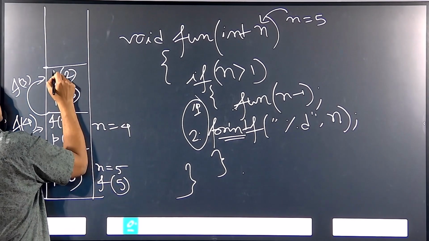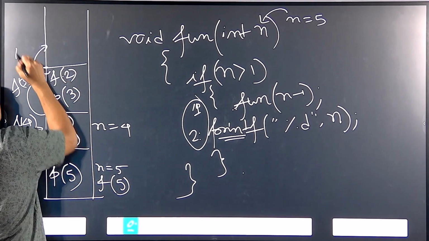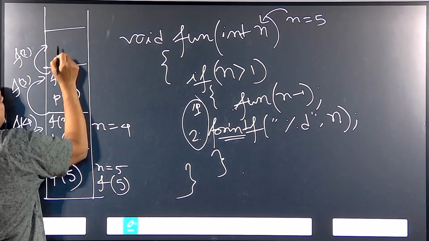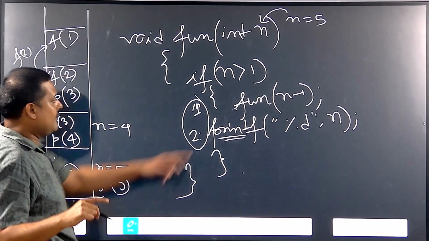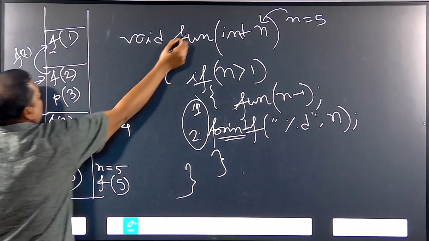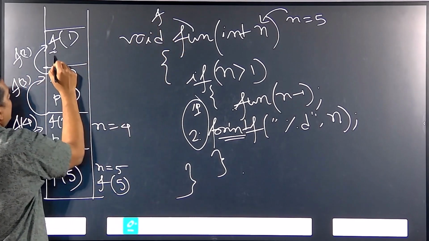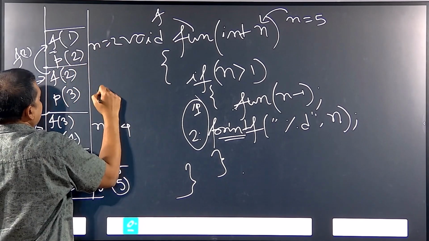Then f of 2 is called, and there are 2 different tasks, one is f of 1, that is f of n minus 1, and printing of 2. Here n is 2, here n is 3.